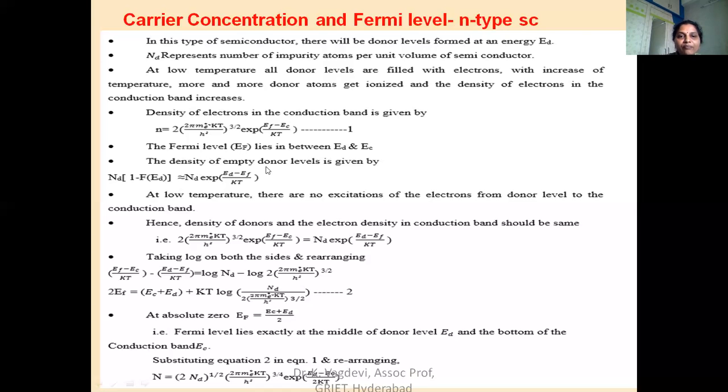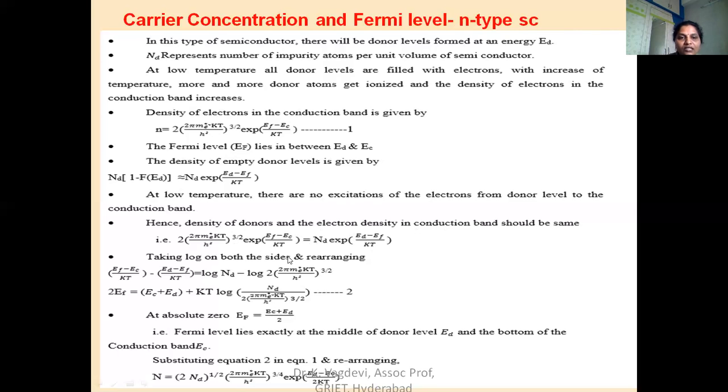Now the density of empty donor levels is given by Nd (1 - f(ED)), which is approximately equal to Nd exp((ED - EF)/kT). At low temperatures, there are no excitations of electrons from the donor level to the conduction band. Hence the density of donors and the electron density in the conduction band should be the same. As said earlier, the number of electrons in the conduction band is equal to the number of donor ions. Initially, no valence electron is moving from VB to CB. So when we equate these two, the number of electrons in CB and the number of donor ions, we get the expression equal to Nd exp((ED - EF)/kBT).